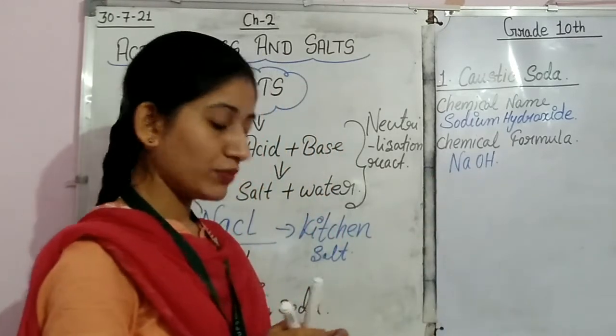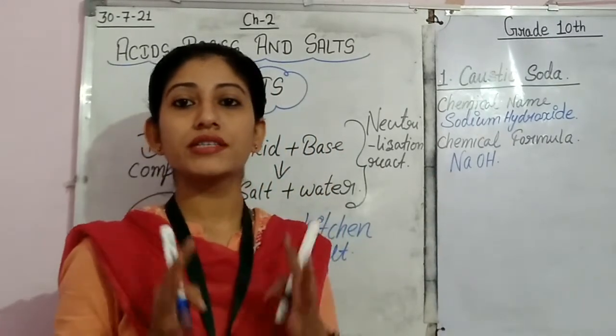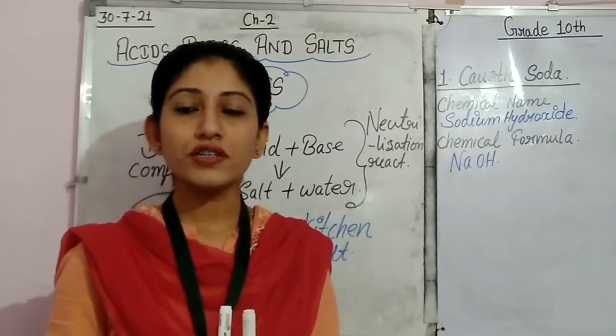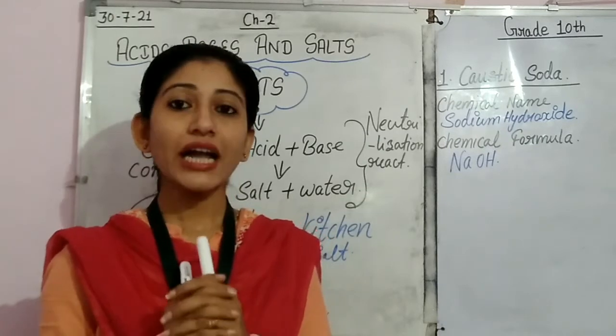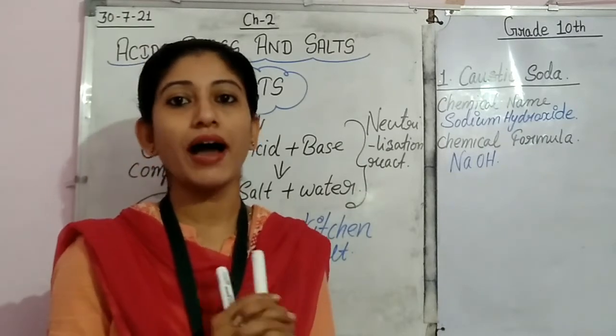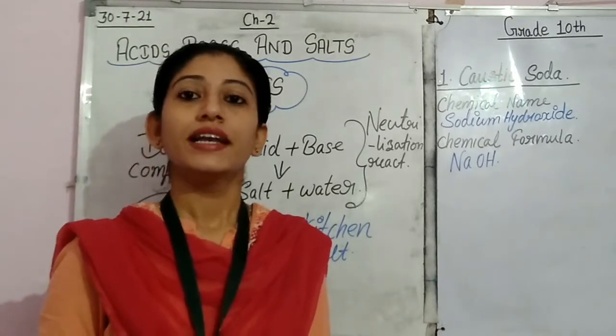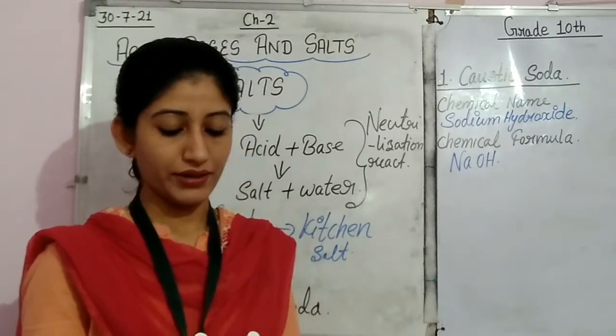Till now we have come to know that we are going to discuss the salt named caustic soda. Caustic soda is a common name. Its chemical name is sodium hydroxide. Its formula is NaOH. Let's see how it is prepared.